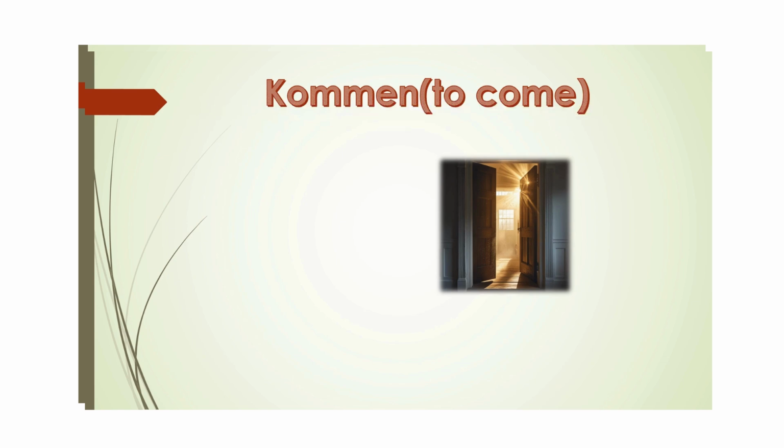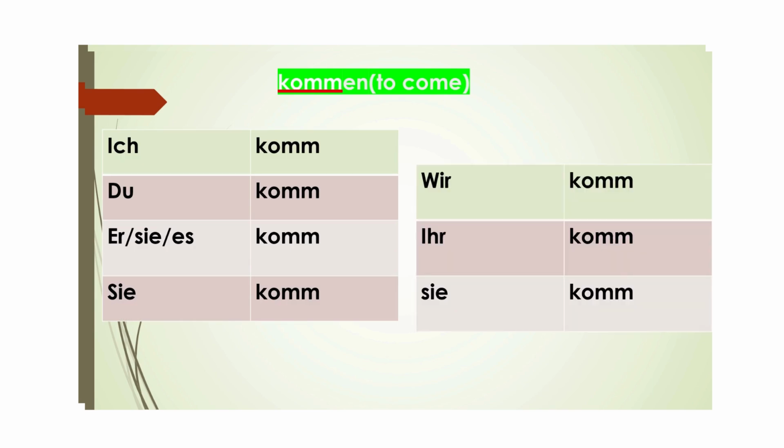Now, our next verb is kommen, to come. The infinitive form of the verb is kommen, which will always take the ending en. And the stem of the verb is underlined, komm, which will be the same with all pronouns, and the difference will be in the ending. Ich komme. Du kommst. Sie, es kommt. Sie kommen. Wir kommen. Er kommt. Sie kommen.